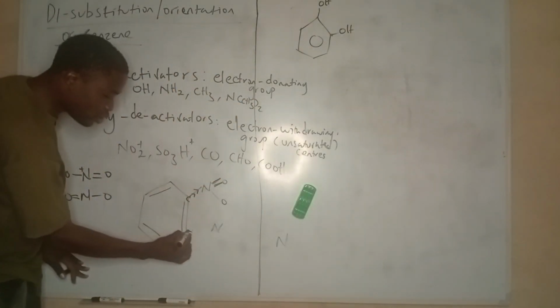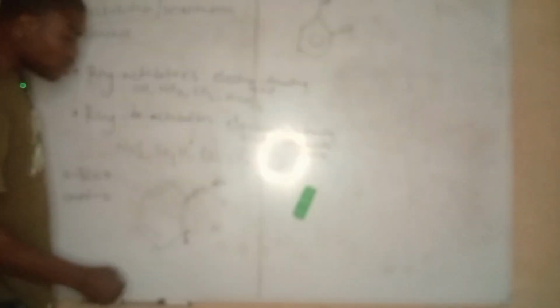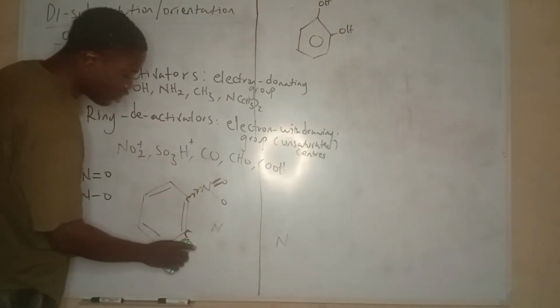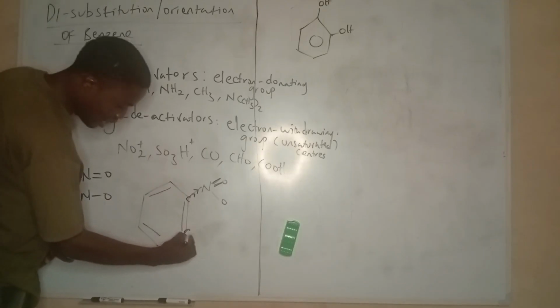So this position, called the ortho position, has been activated. Since it withdraws electrons, it's going to withdraw from here.